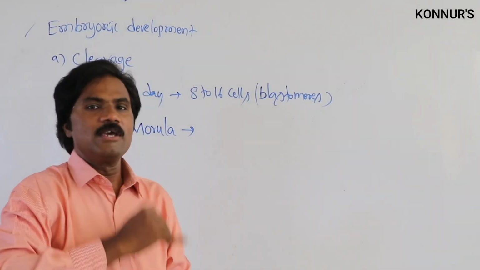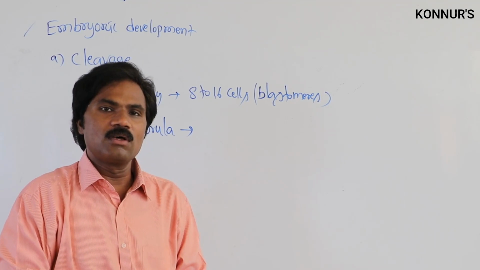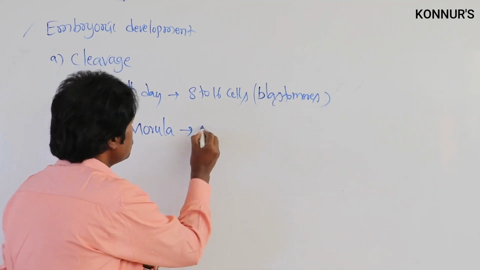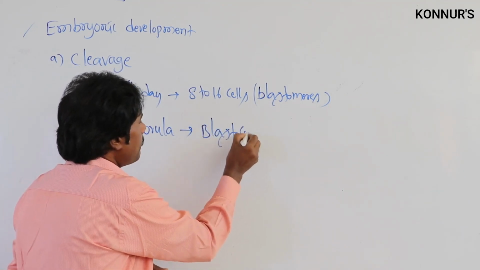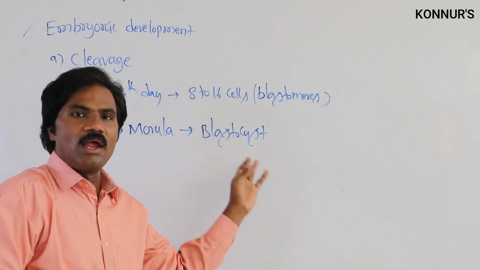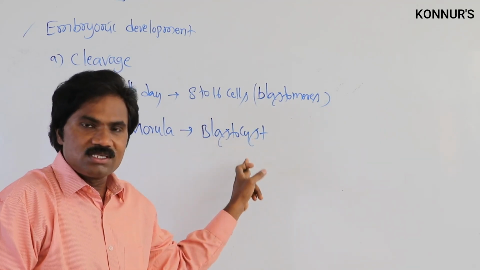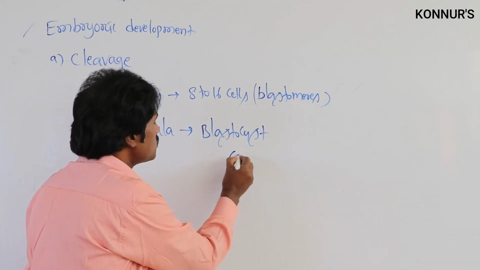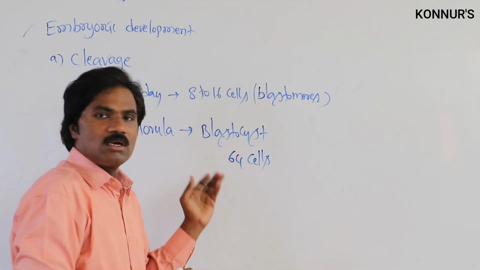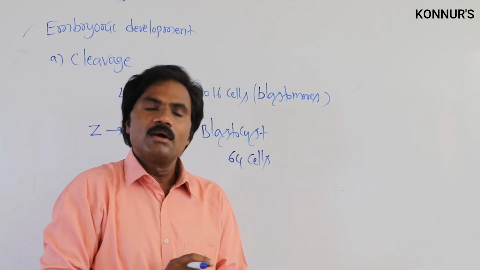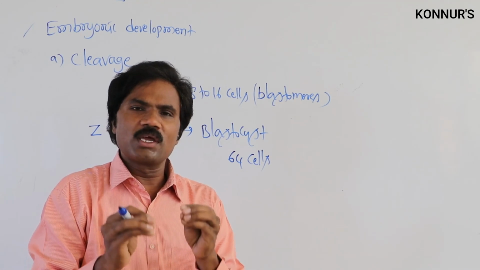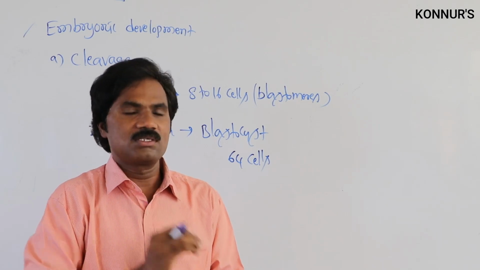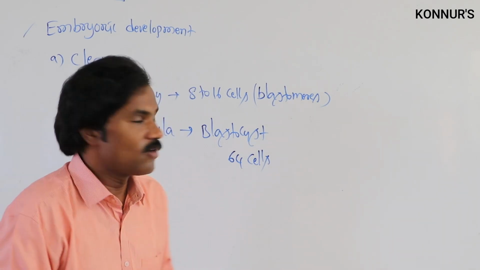Then on the fifth to sixth day, the cells multiply further and blastocyst formation takes place. On the sixth day, a 64 cell stage is present. All the blastomeres involved in the mitotic division, such a type we call holoblastic. All cells are involved in the division.